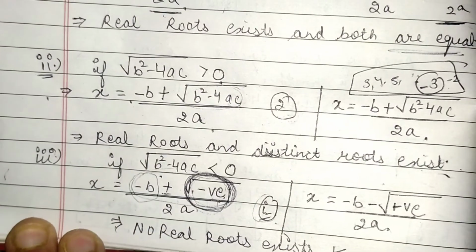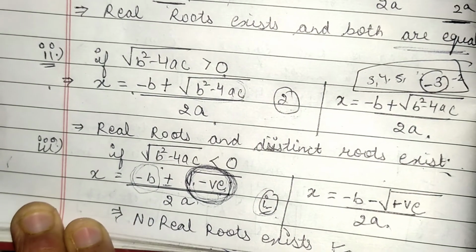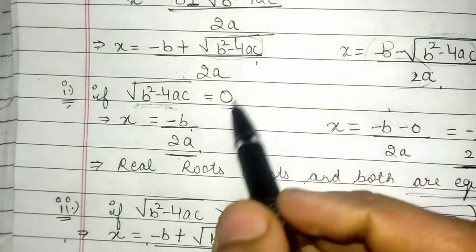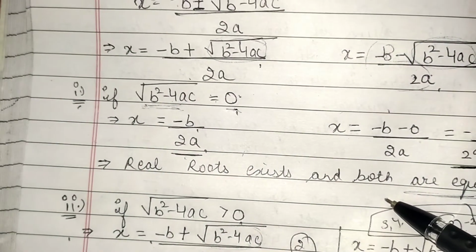Okay, so these are the only three characteristics which are possible for the roots, that if b² - 4ac is equal to 0, then my real roots will exist.